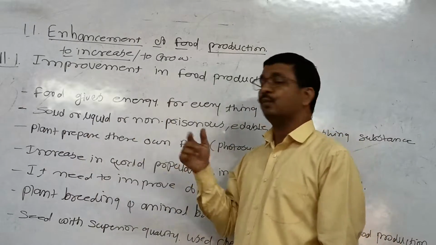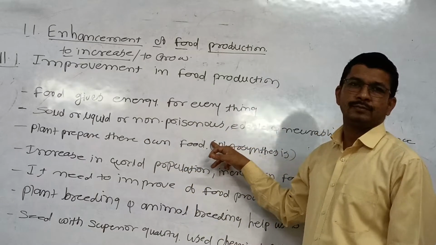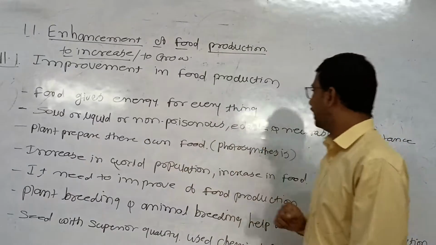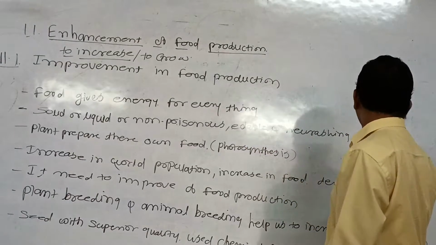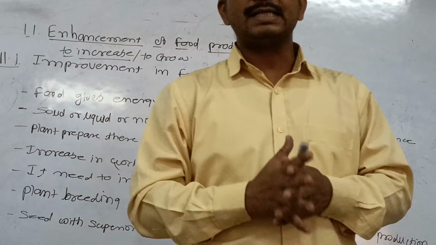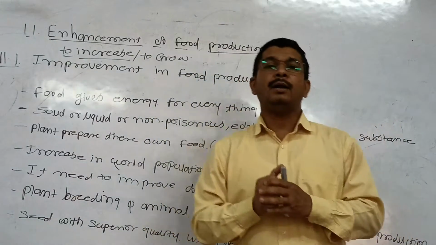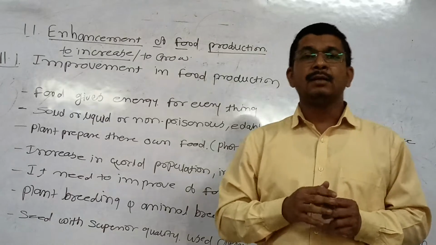But the food that we take is non-poisonous, isn't it? Non-poisonous, then edible, and it has nutritive substances. A lot of nutrition is present in the food we take. Why do we need that?